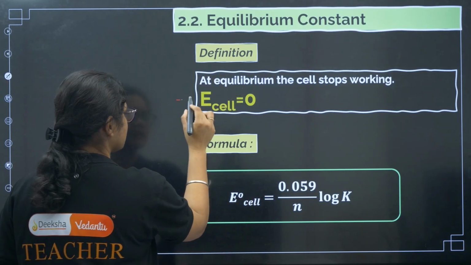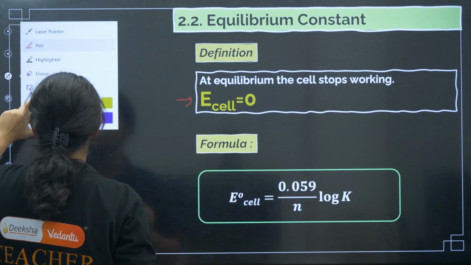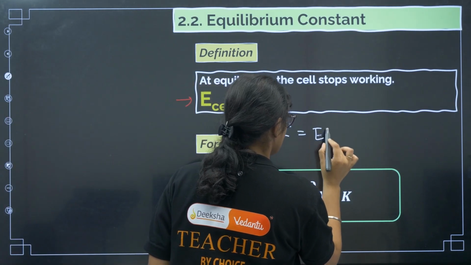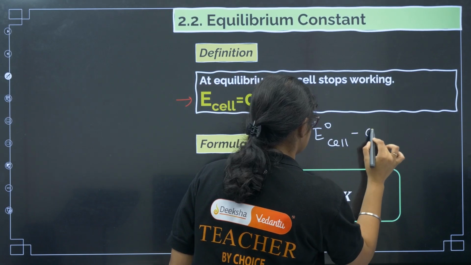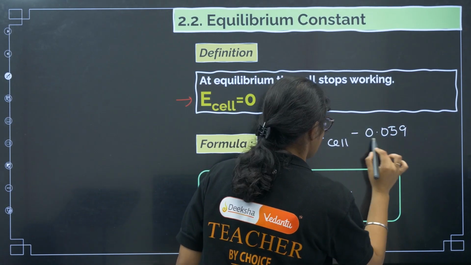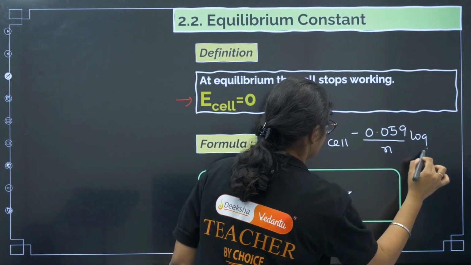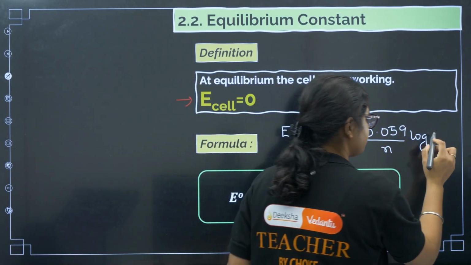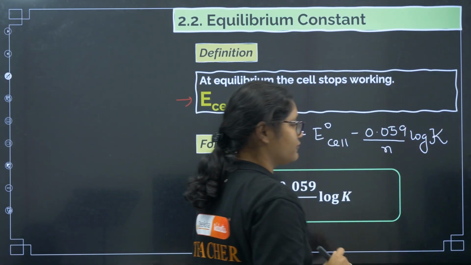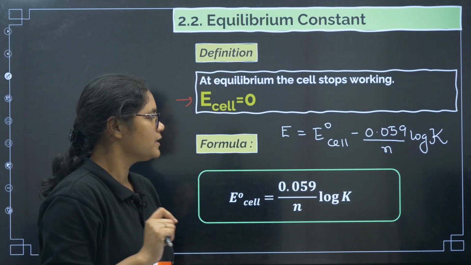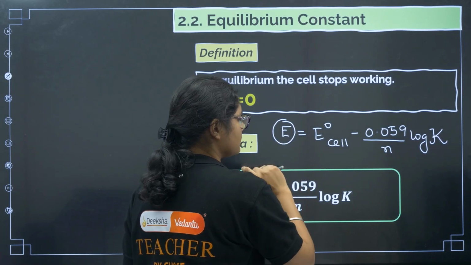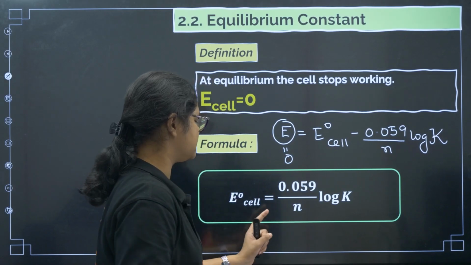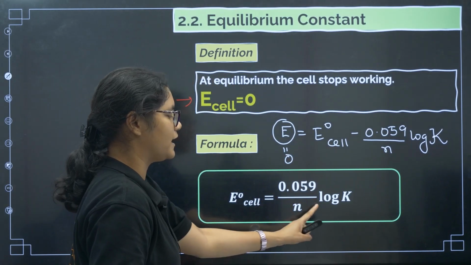E of the cell will become 0. Now you can see from the Nernst equation, we had E of the cell equal to E naught of the cell minus 0.059 by n log of Q. Now when the cell is at equilibrium, the concentration of ions can be represented as log of K, the equilibrium constant. So now this part is 0. So what will happen? E naught of the cell is equal to 0.059 by n log K.